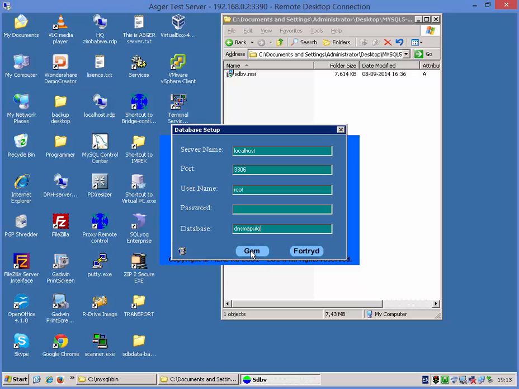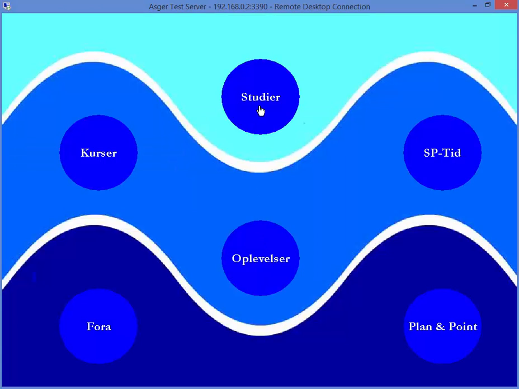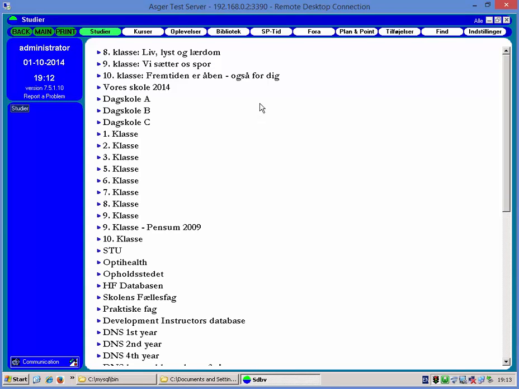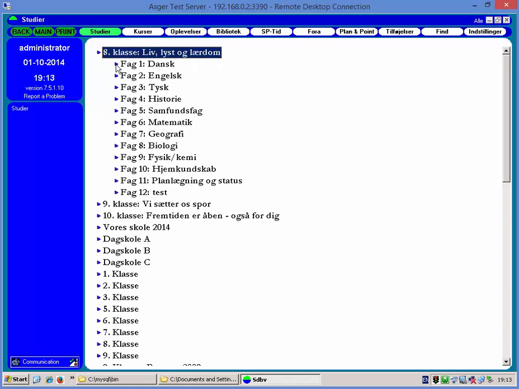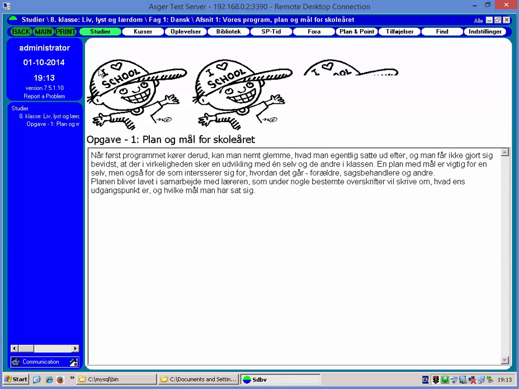That should be correct, so I click save, and as before, administrator and no password. And the SDB has now started in MySQL5, and at the moment this is the latest version of this program. So now you just have to click a little bit around and check that everything is working as it's supposed to. And by now you have done everything that you need to do.